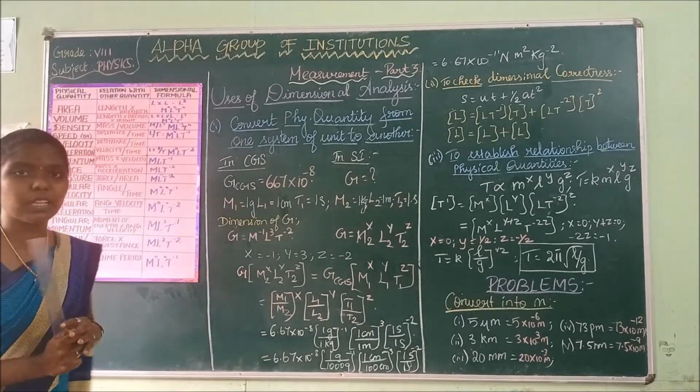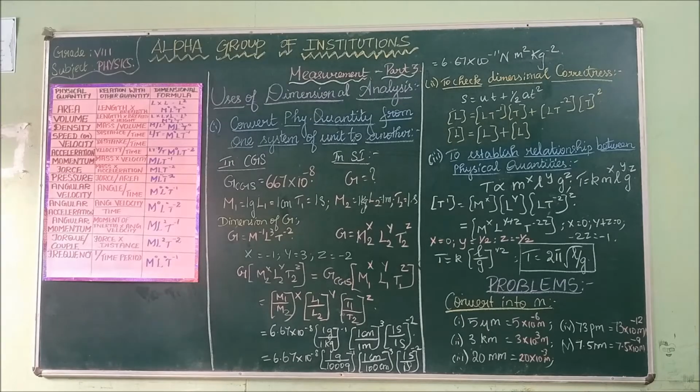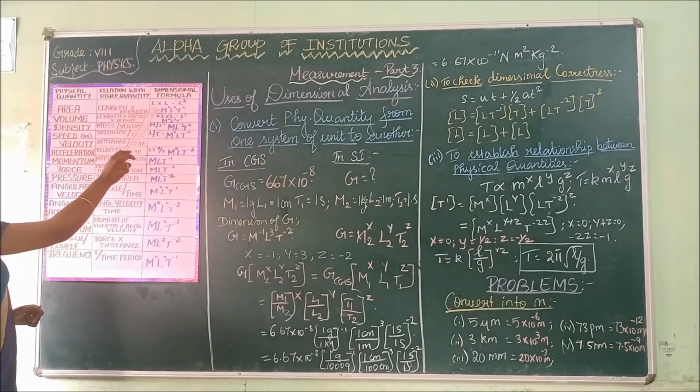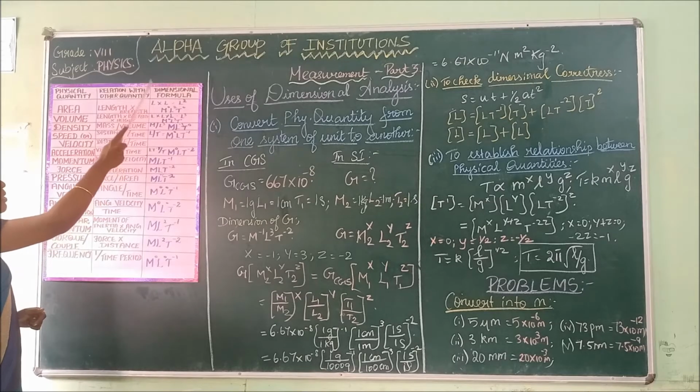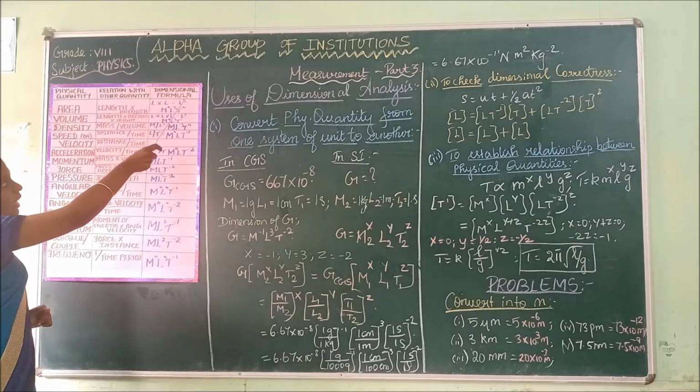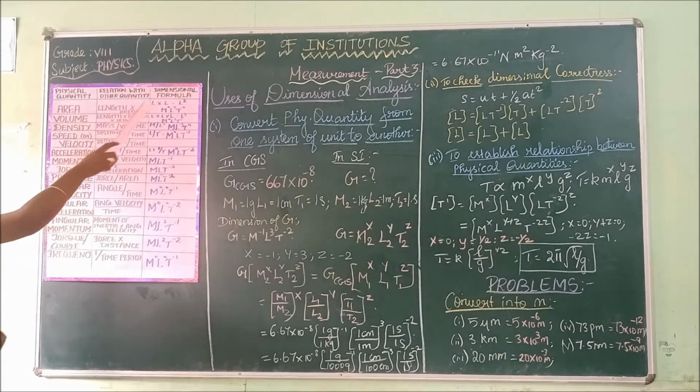The next topic that we are going to see is the dimensional formula for various physical quantities. The first quantity is area. The formula for area is length into breadth. The dimension for length is L, and the dimension for breadth is L. L into L is L squared. The dimension for area is L squared.